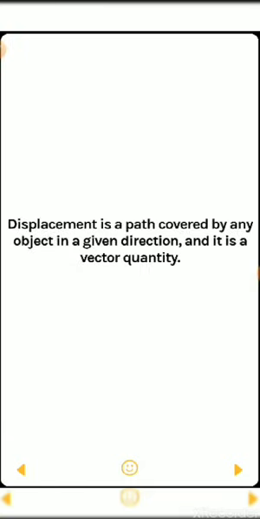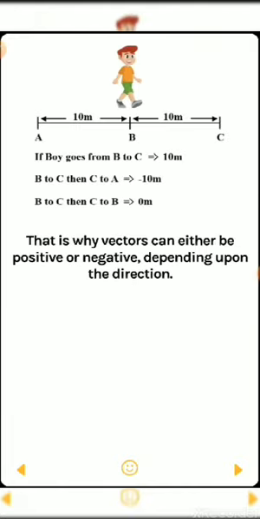So this whole path covered by the boy is called displacement. Displacement is the path covered by any object in a given direction, and it is a vector quantity. But distance, we have seen, is a scalar quantity. While measuring distance, if we add direction, then it becomes displacement. So displacement is a vector quantity, but distance is a scalar quantity.